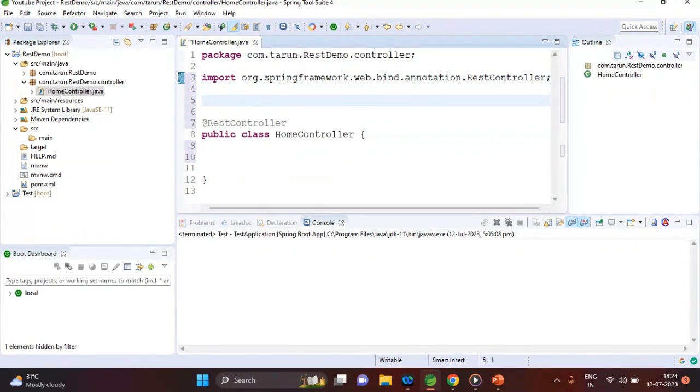I'm just commenting this: Controller is searching for a view from the handler method.